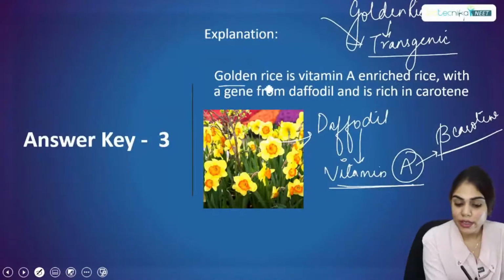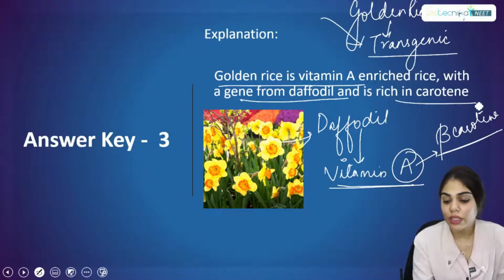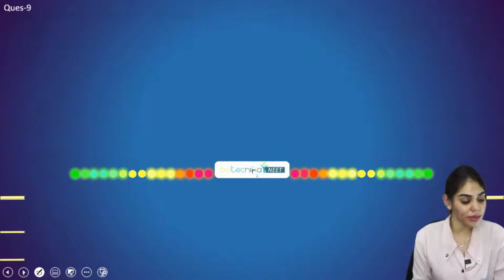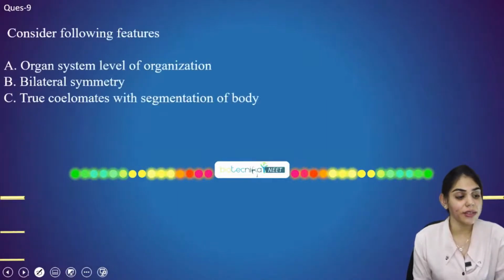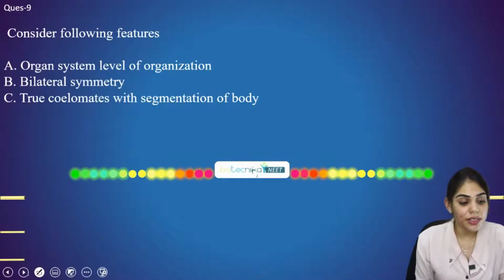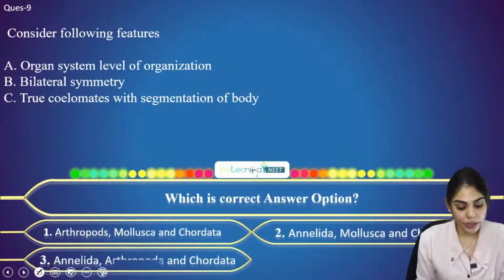So golden rice is rich in vitamin A, with a gene from daffodil that is rich in beta carotene, or simply carotene. So I'm sure this is clear to everyone. If yes, then now let's proceed to the next question. That is question 9. Consider the following features, which are listed below. You have to match the correct option for this.